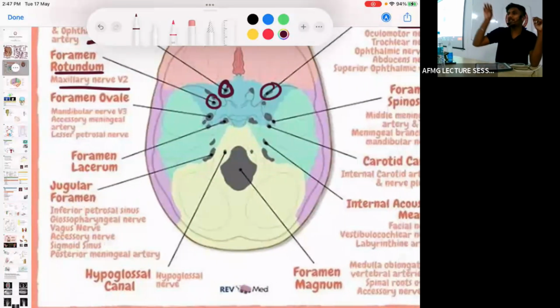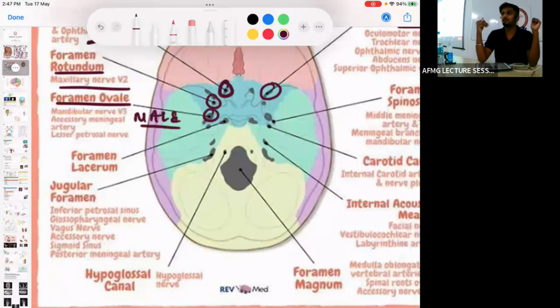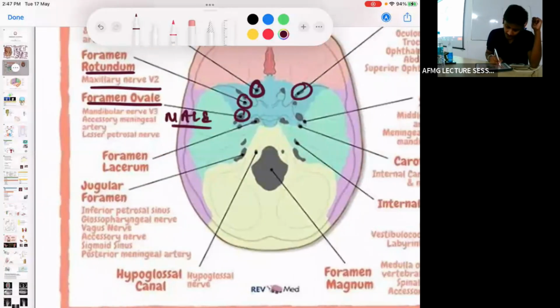Behind the circular foramen is an oval foramen, known as the foramen ovale. What passes through the foramen ovale? MALE. M is for the mandibular nerve, the trigeminal nerve, easy. So: superior orbital fissure, next foramen rotundum, and the foramen ovale.